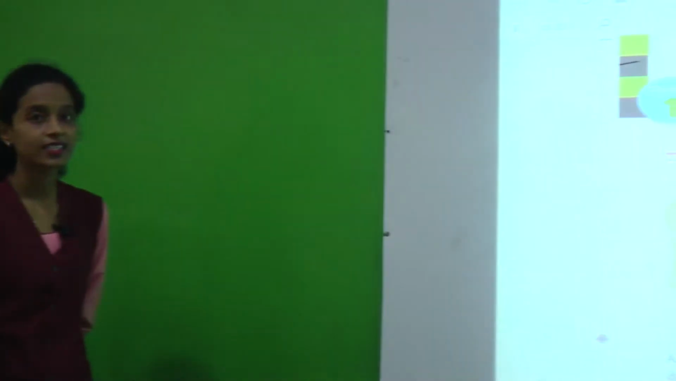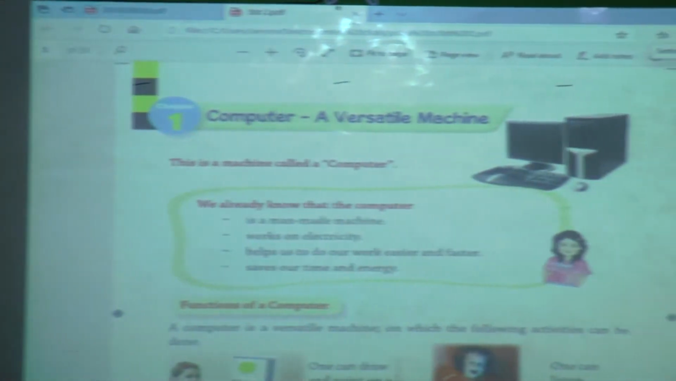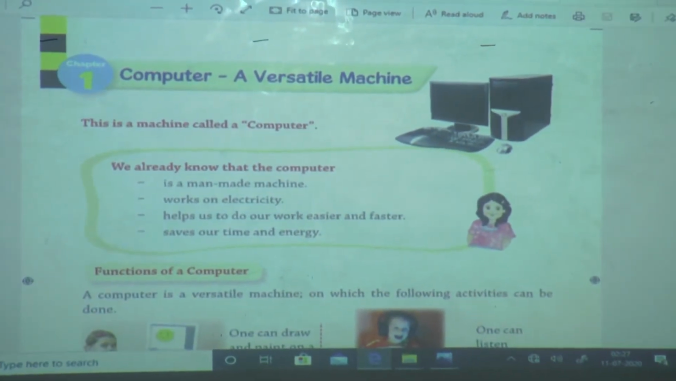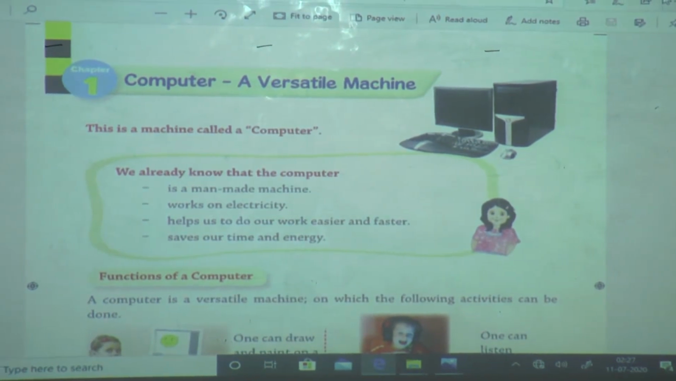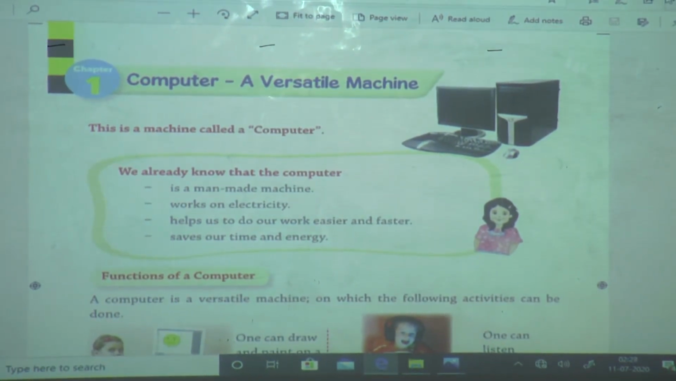Now we will see our lesson number 1. The lesson name is Computer, a Versatile Machine. What is meant by versatile? Versatile means all-rounder. Computer is an all-rounder machine. By using a computer we can draw pictures, listen to music, play games, watch movies, calculate, write letters or greetings, and store everything in the computer.